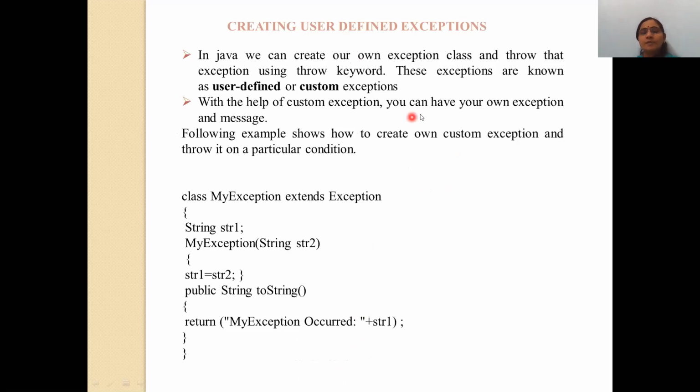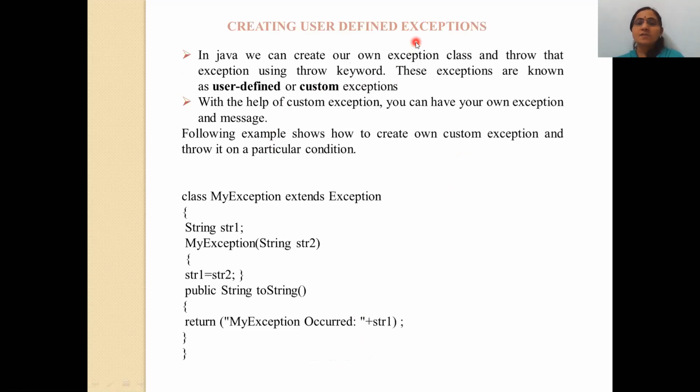This is the last topic of this chapter, creating user defined exceptions. Till now we have seen two different kinds of exceptions, unchecked exceptions and checked exceptions, or you can say the built-in exceptions and user defined exceptions.